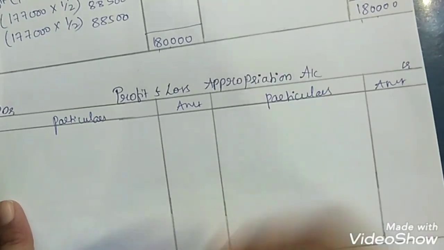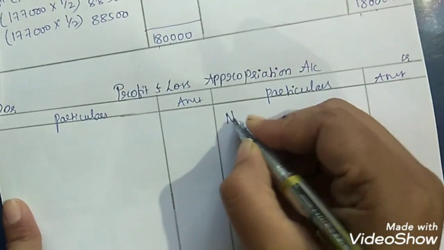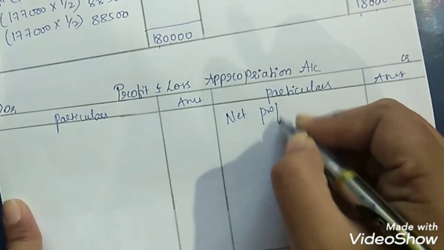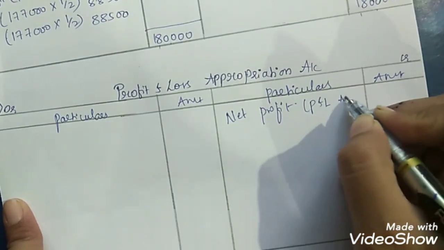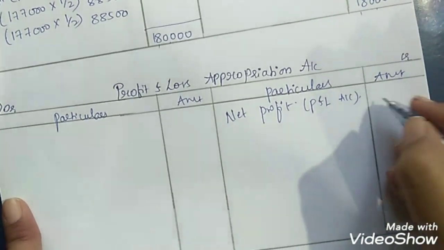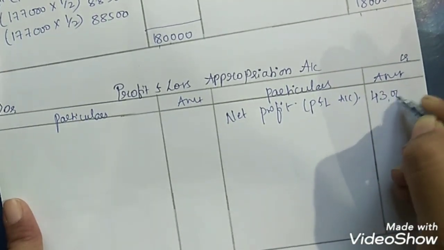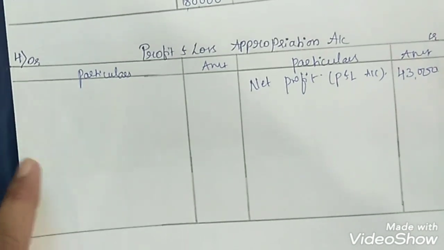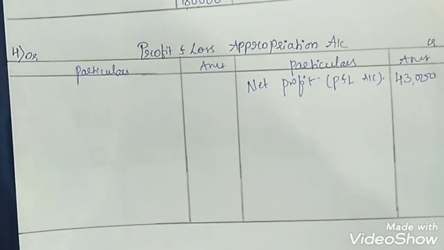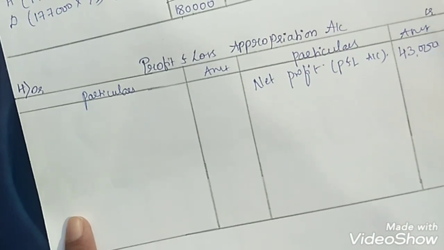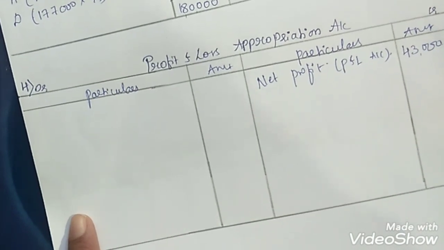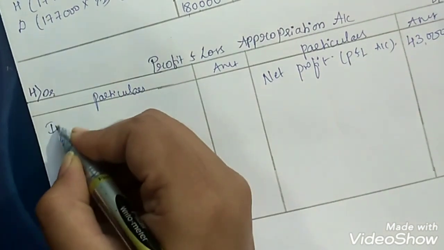If we have net profit in the question, take it on the credit side: net profit from P&L account. Net profit given in the question is 43,000 rupees. Now Akriti has given the loan to the firm of rupees 20,000 on which the firm has to pay the interest, so on the debit side,